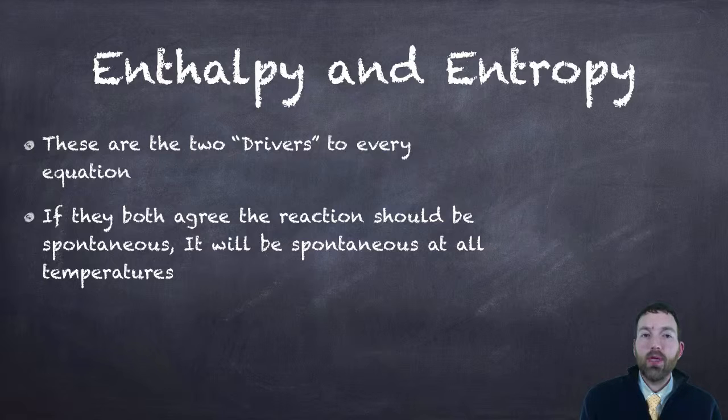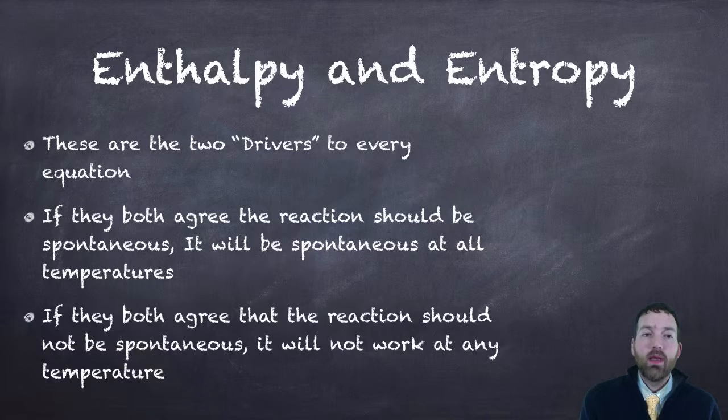If they both agree, meaning that the reaction is going to decrease the energy content but increase the entropy, then the reaction will be spontaneous, and it will be spontaneous at all temperatures. If they both agree that the reaction should not be spontaneous, it will not work at any temperature. If one agrees and one doesn't, then something else comes into play called Gibbs free energy. But we're not going to talk about that in Regents chemistry. If you take AP biology, we'll get into a discussion of Gibbs free energy.